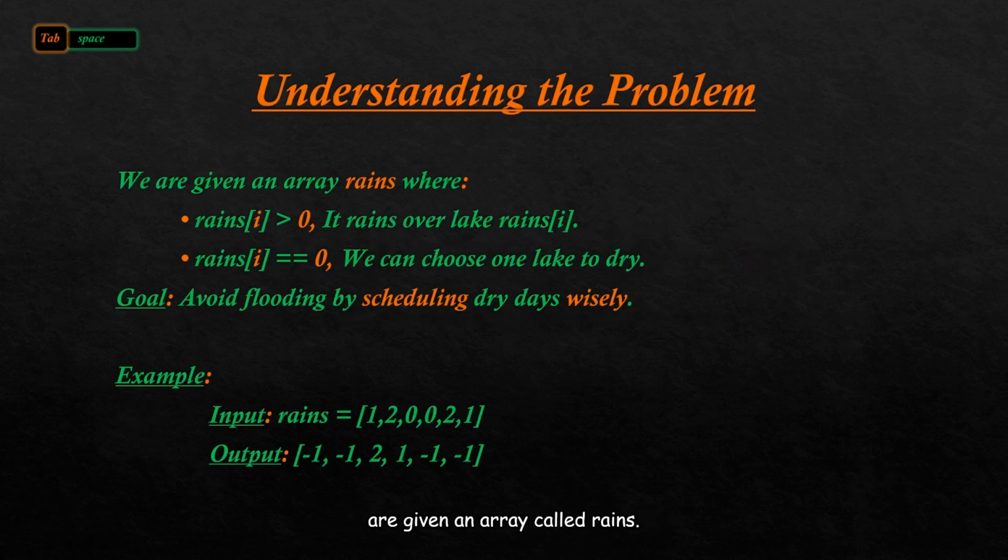In this problem, we are given an array called rains, representing the weather over several days. If it rains on day i over lake X, that lake becomes full. On certain days where rains[i] equals 0, we have a choice. We can dry any one lake. The challenge is to prevent flooding by making the right drying decisions at the right time. If a lake gets rain while it's already full and not dried yet, a flood occurs. Our goal is to return a plan that avoids all floods or declare it impossible if no such plan exists.